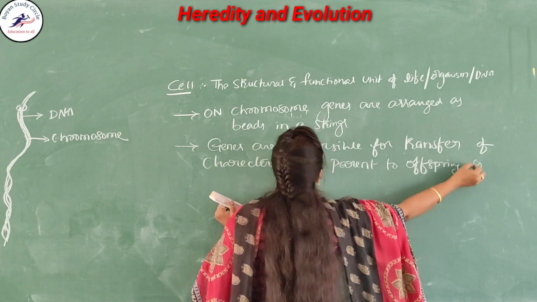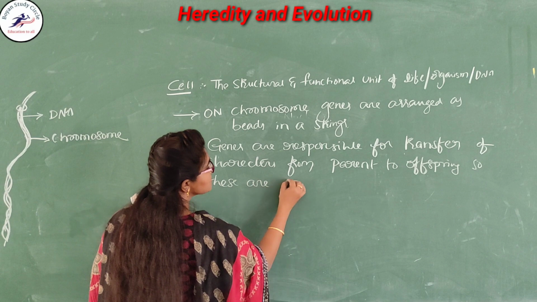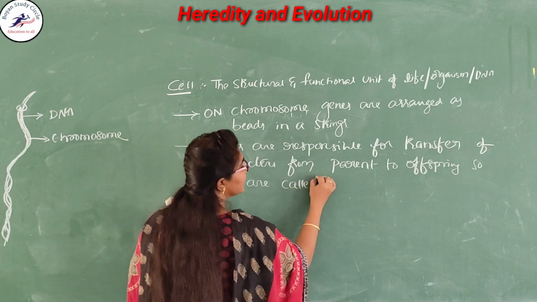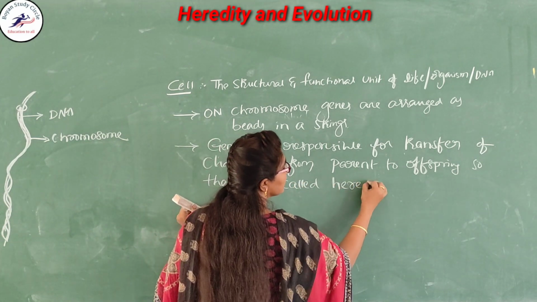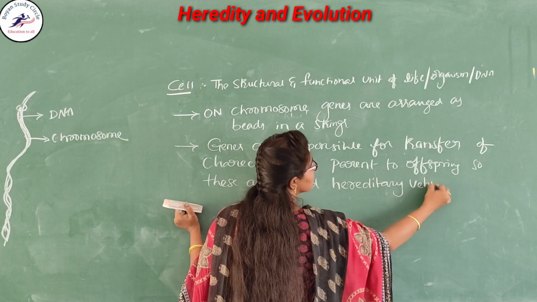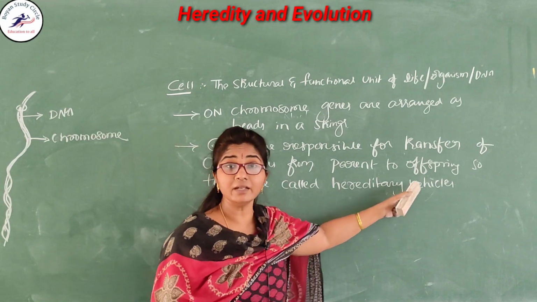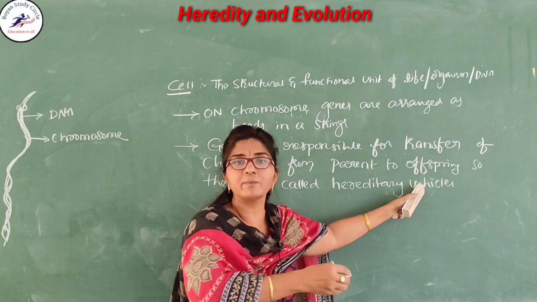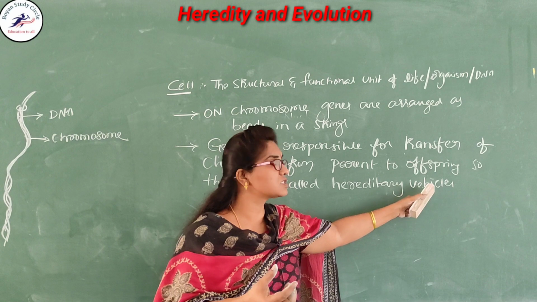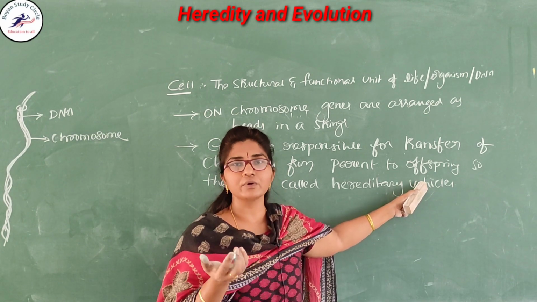So these are called hereditary vehicles. A vehicle is something that can bring you from one place to another. For example, if you want to come to school, how do you come?